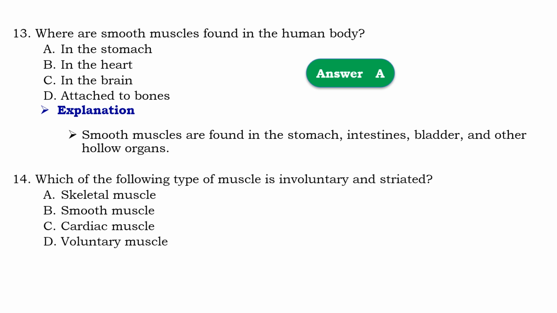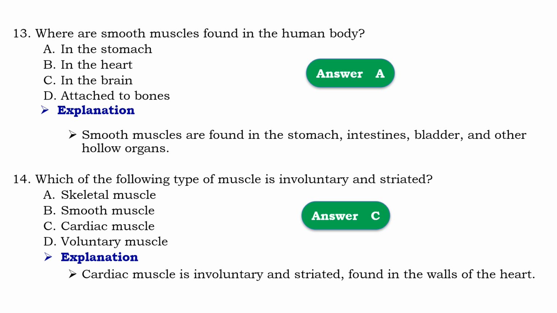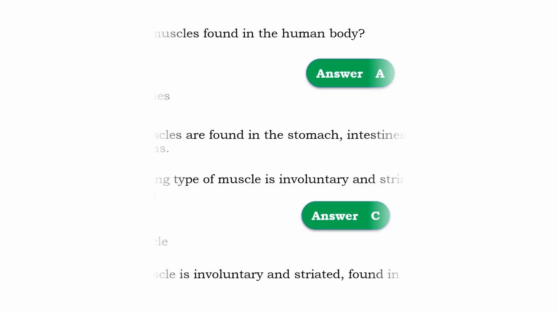Question number 40. Which of the following types of muscle is involuntary and striated? So that should be C, cardiac muscles. Means that cardiac muscle is involuntary and striated, found in the walls of the heart.